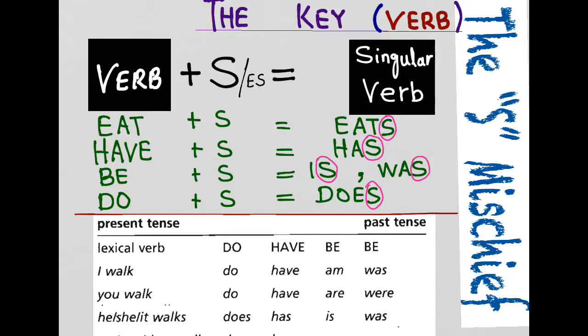You can see the S mischief. It is a very interesting topic. Mischief means being naughty, to do something naughty. Now we shall look at some particulars, some details about the verb. And as I have told you, the verb is the master of all words, king of all parts of speech. Without it you cannot have any sentence.